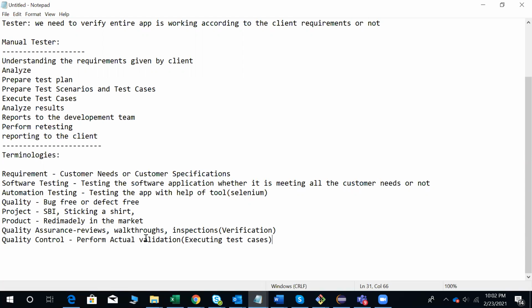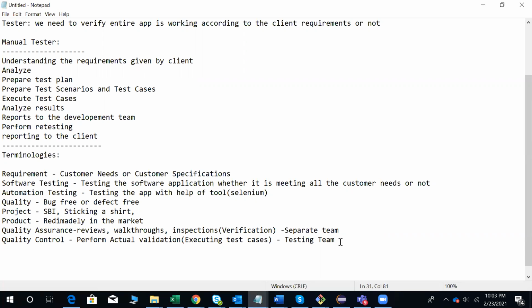Usually inside a company, there is a separate team that takes care of this part, and this part is done by the testing team. Okay, so a separate team will be there for quality assurance, and they will take care of that. And for quality control, yes, the testing team needs to do it. Actual validations and all we need to perform. That is what we need to do in quality control.